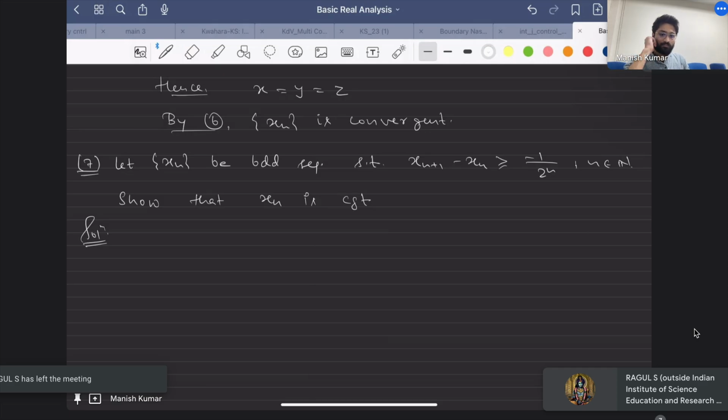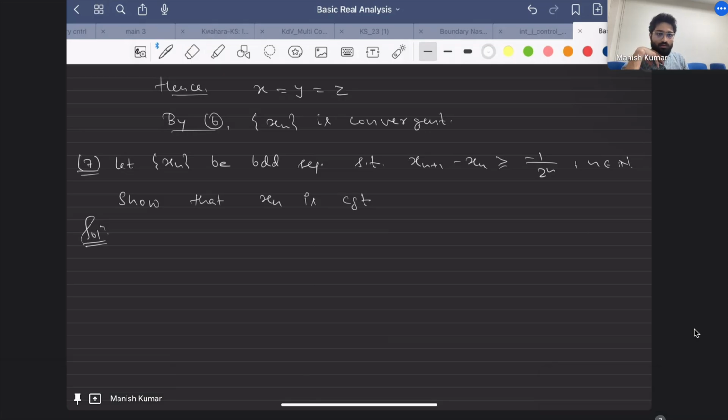Okay, so see, what you have been given is this thing, right? So let us look at this. The term 2 to the power n converges to zero. So what?